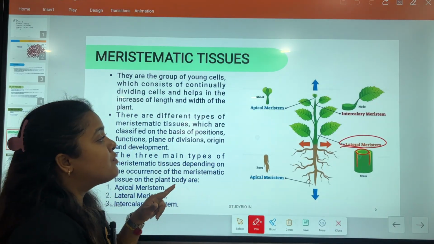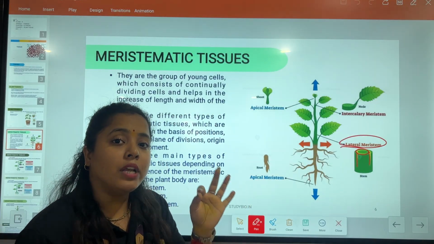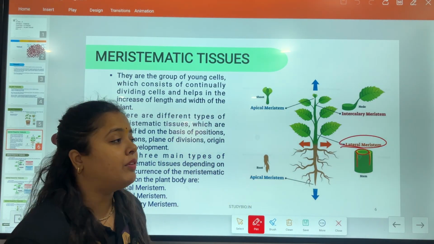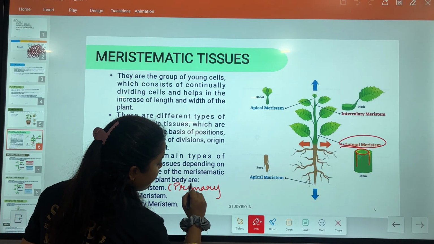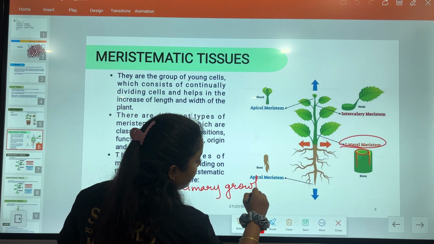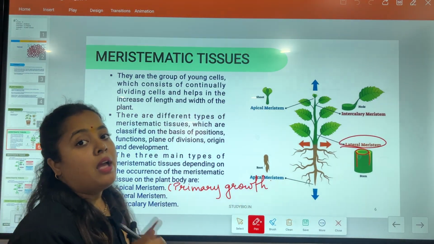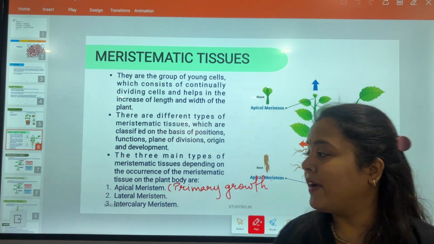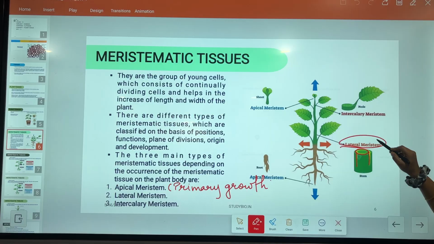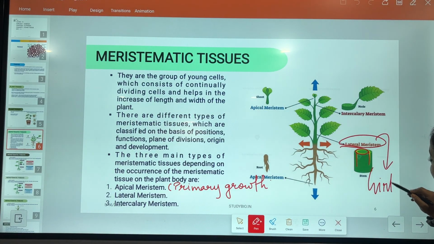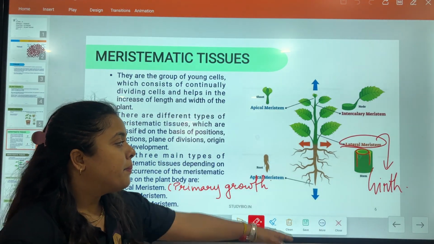So very firstly, what we have to learn: who is responsible for the primary growth of the plant? Which tissue is responsible for the primary growth of the plant? For the primary growth of the plant, apical meristematic tissue is responsible. Primary growth is the responsibility of which meristematic tissue? Apical meristematic tissue. Fine. Second, what is the responsibility of lateral meristematic tissue? It increases the girth of the plant.